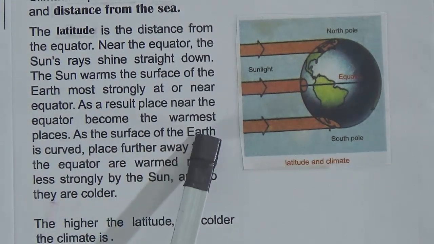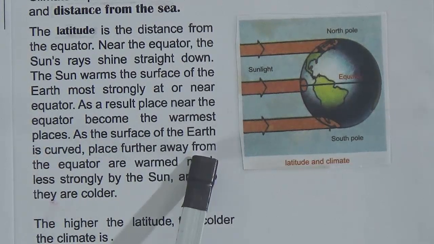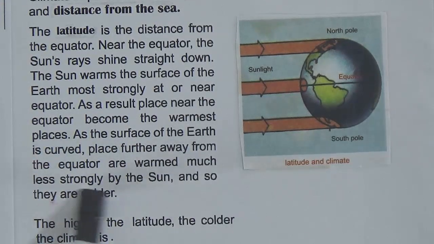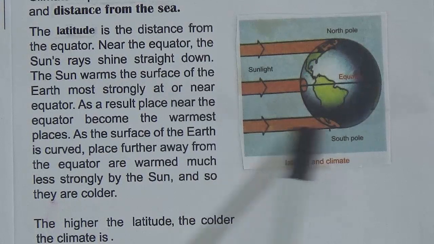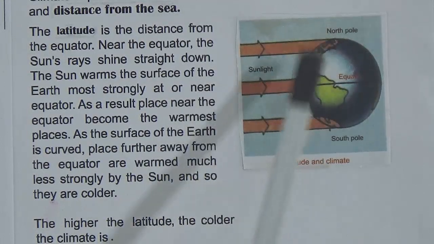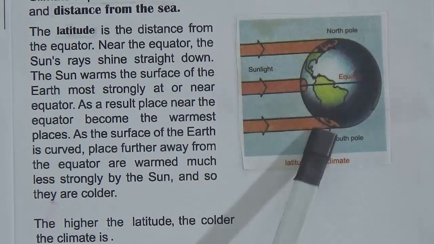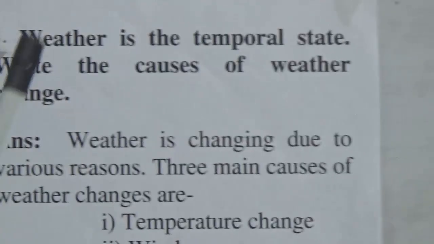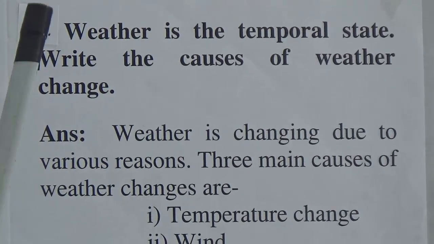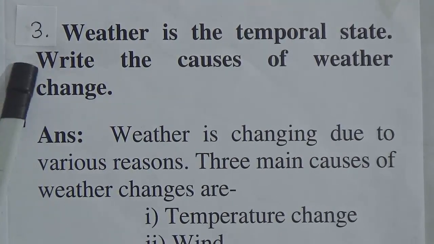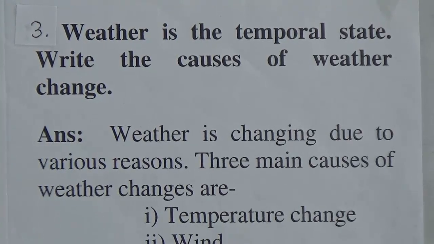As the surface of the earth is curved, places further away from the equator are warmed much less strongly by the sun and so they are colder. Like this side of earth is colder than the equator. The higher the latitude, the colder the climate is. Now, dear student, we will discuss some short question and answer. We have already discussed number 1 and number 2 short questions. Today we will discuss number 3 and number 4 short questions and answers.